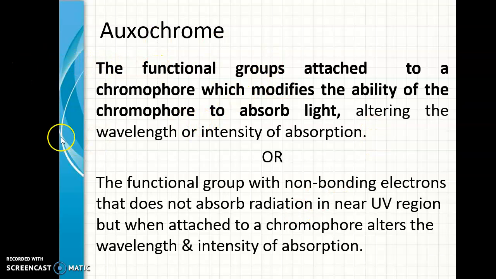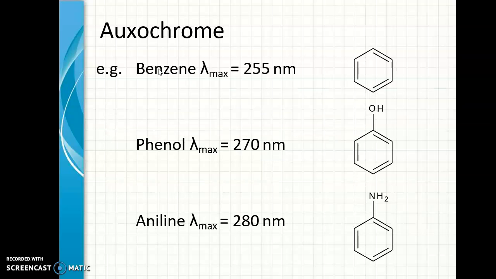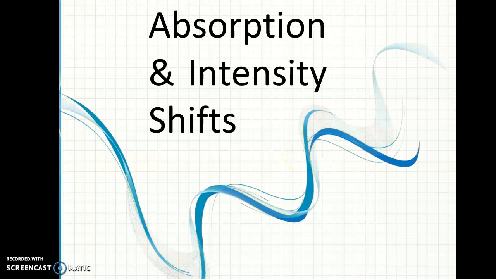Next come auxochromes. These are functional groups attached to a chromophore which modify the ability of the chromophore to absorb light, altering the wavelength or intensity of the absorption. So they will intensify the color, but they are not responsible for color. For example, benzene has lambda max 255 nanometer. We can add an OH group so that its lambda max is shifted to 270 nanometer. And if an NH2 group is attached to benzene, its lambda max is shifted to 280 nanometer. So auxochromes shift the lambda max and intensify the color.